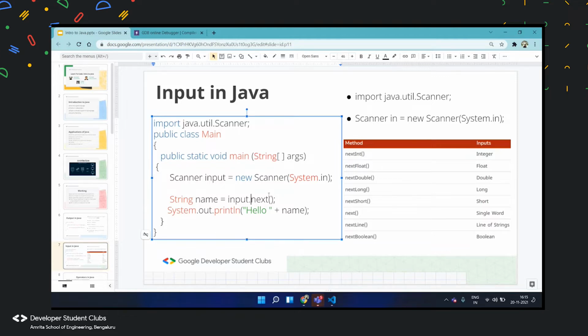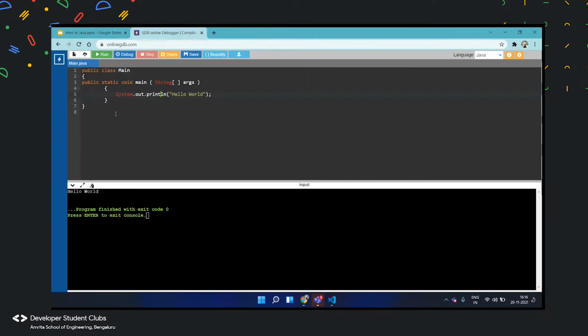When you want to input a string, you use next. When you want to input an integer, you use nextInt, and this is nextFloat.